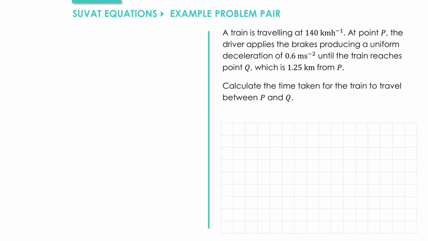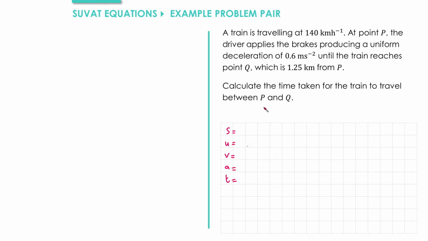So we have a train travelling at 140 km per hour. At point P, the driver applies the brakes, producing a uniform deceleration of 0.6 meters per second squared until the train reaches point Q, which is 1.25 kilometers from P. We need to calculate the time taken for the train to travel between P and Q. As always, we'll begin by writing down our SUVAT values.